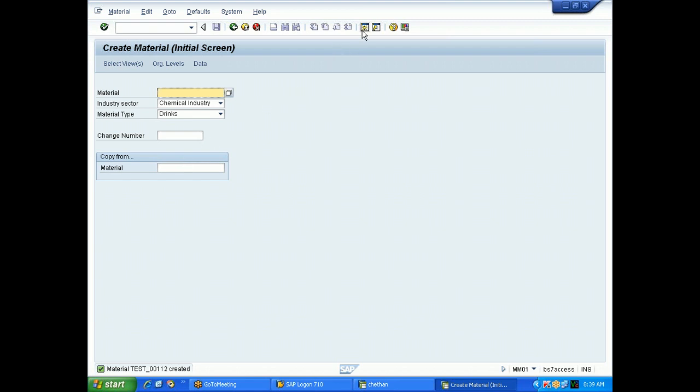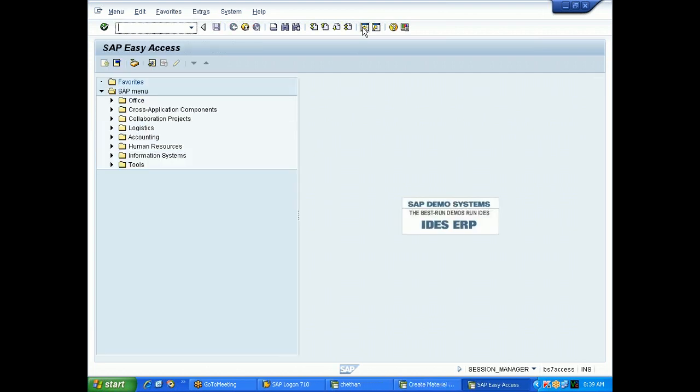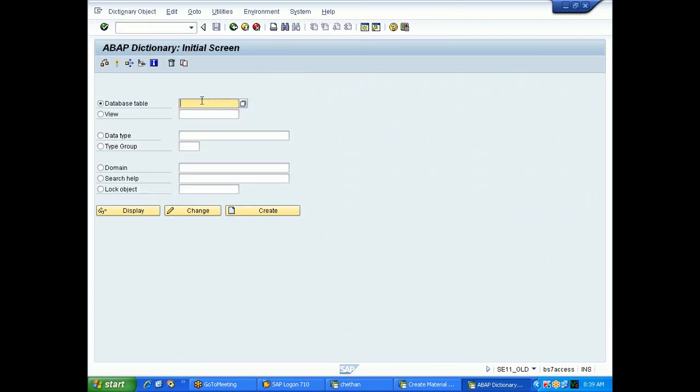Whenever you create a material, this material will go and be stored in a table. So I'll go to SE11 and the table name is MARA. MARA is a table which stores the material. Just now we have created a material, right? That material should be there in this table, MARA. So I'll click on display.